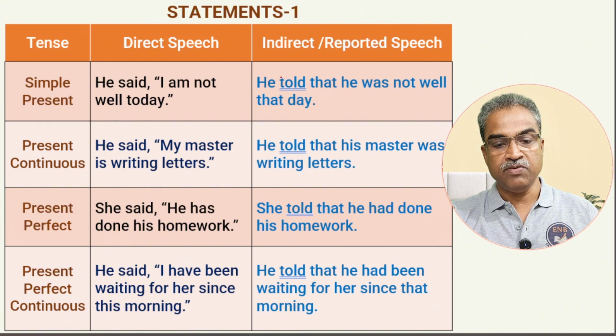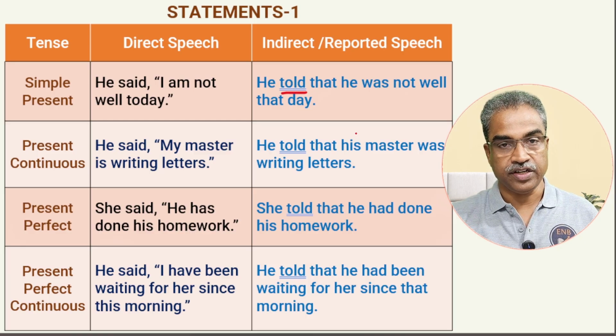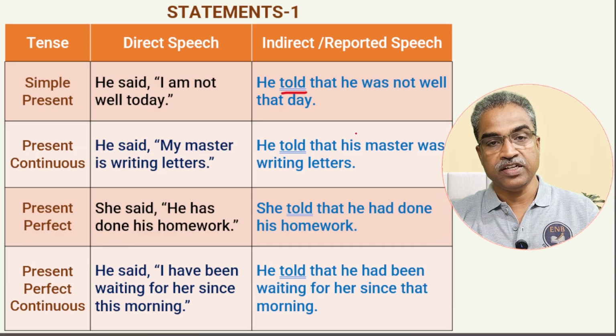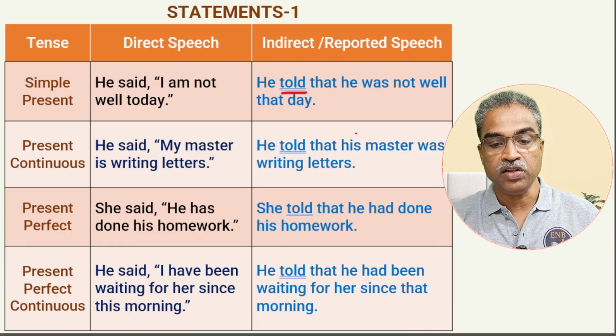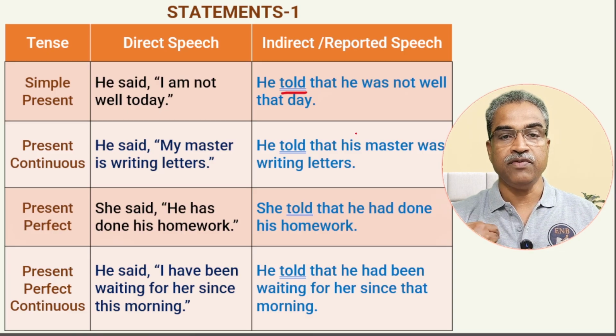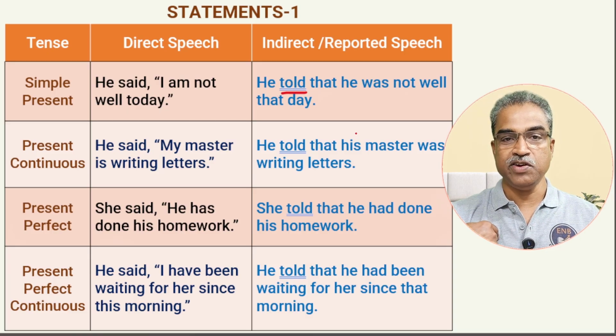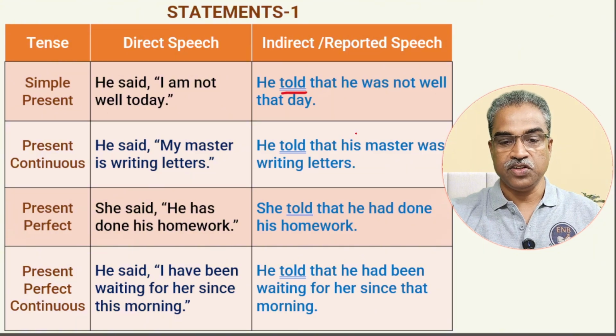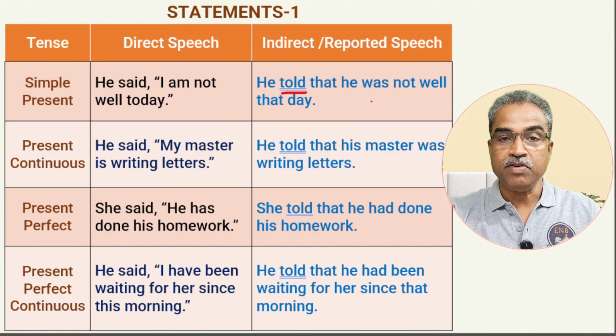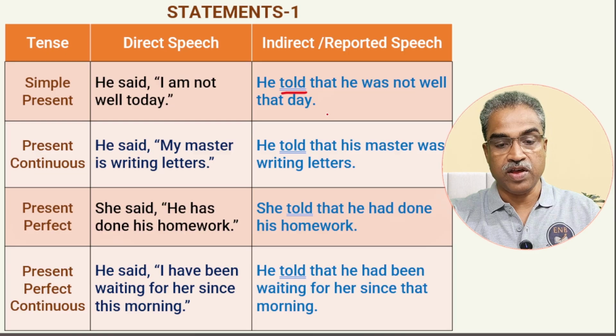He told. Said, now we change to he told, then the conjunction that. He told that. I becomes he because it is he who said. If you say he told that I was not well, that I will be me, which is wrong. I did not say, actually he said. So he told that I am not well becomes he was not well.